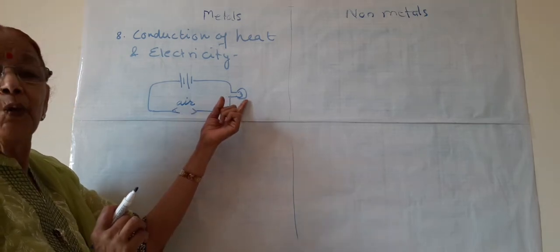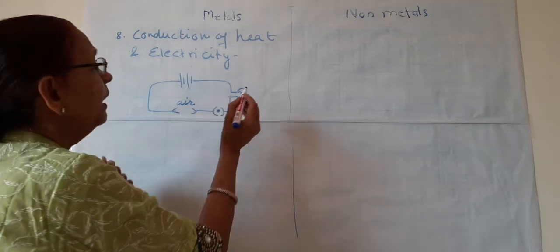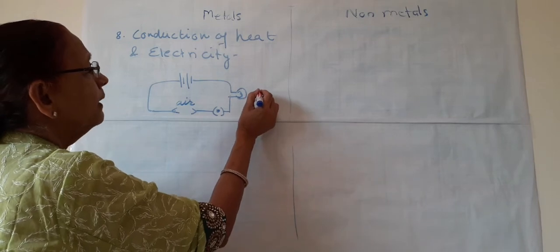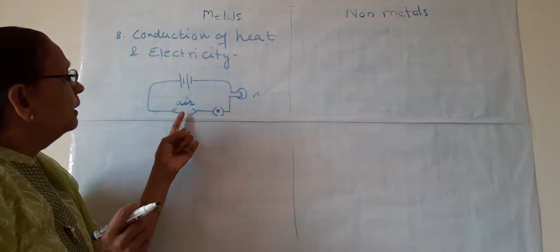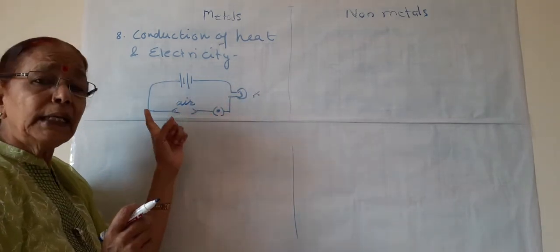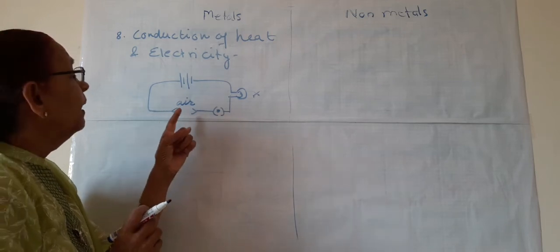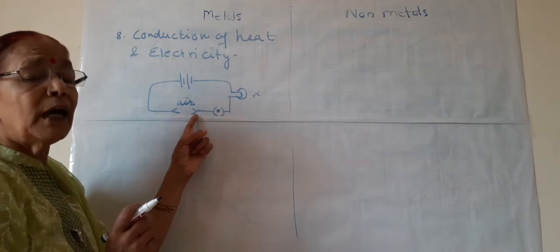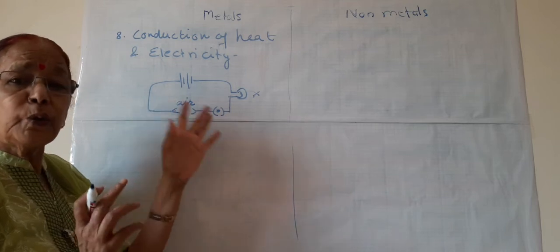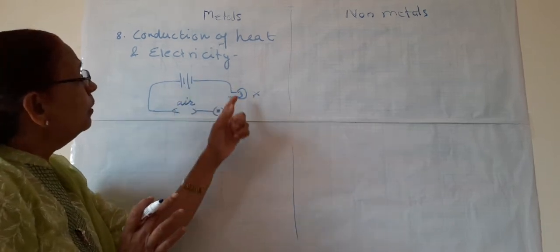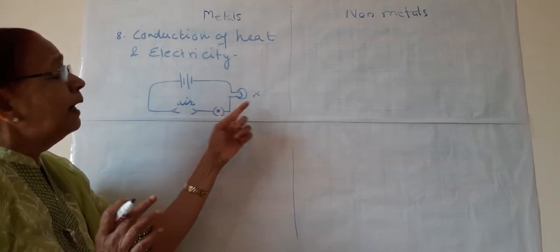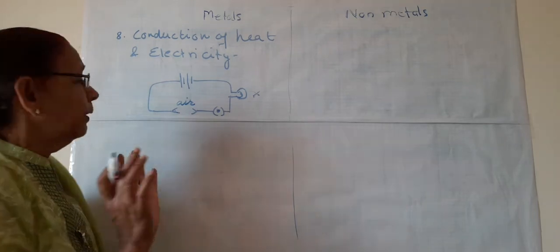So this is an open circuit. Will the bulb glow or not? No, it will not glow. Why is it not glowing? Because the circuit is incomplete. It is an open circuit and the air is between the clips. Air is an insulator of electricity. So electricity is not flowing and this bulb is not glowing.